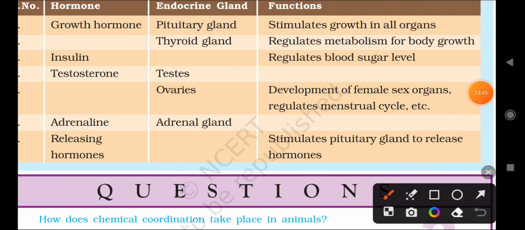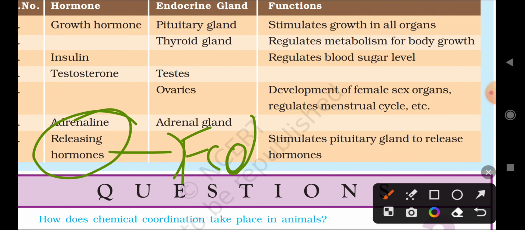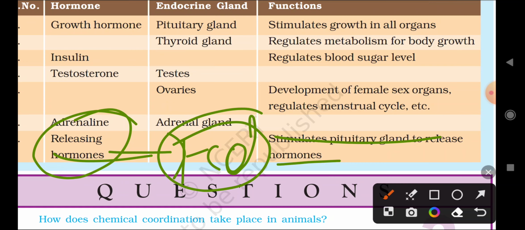Okay, last is what? Releasing hormone. So releasing hormone is what? Feedback mechanism. It stimulates the pituitary gland to release hormones, right? This is the secretion of some hormones and their functions.